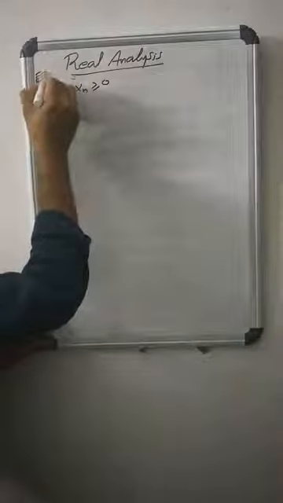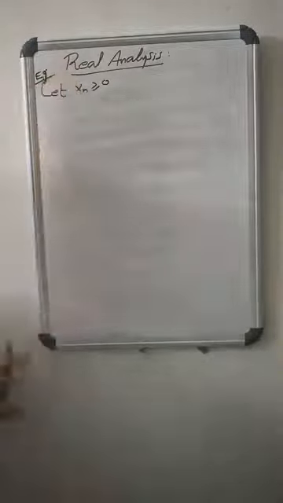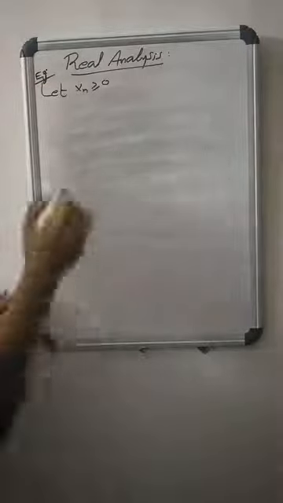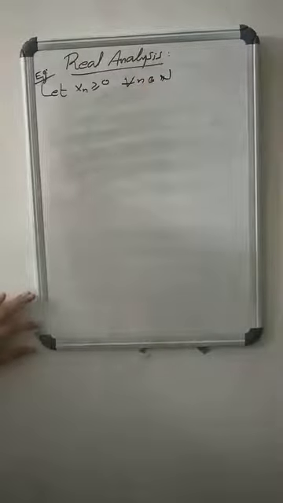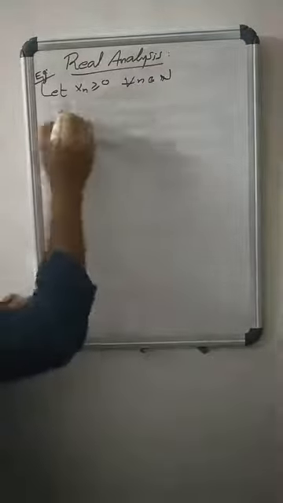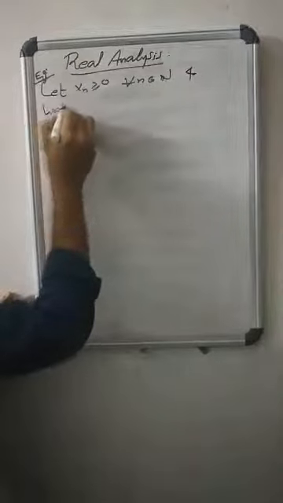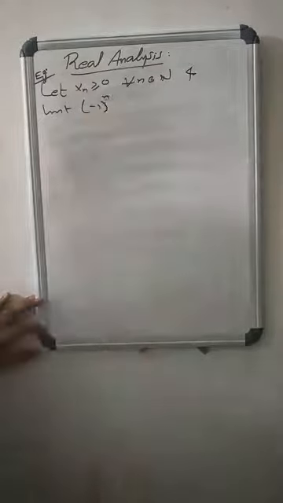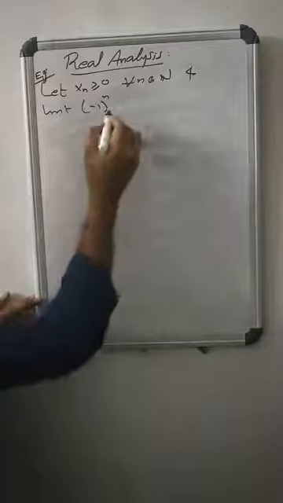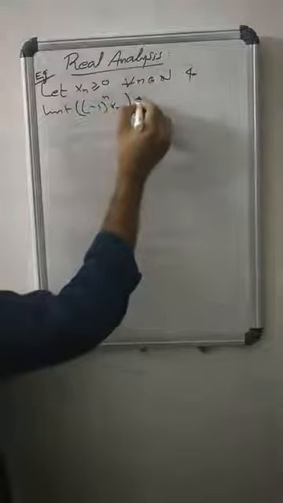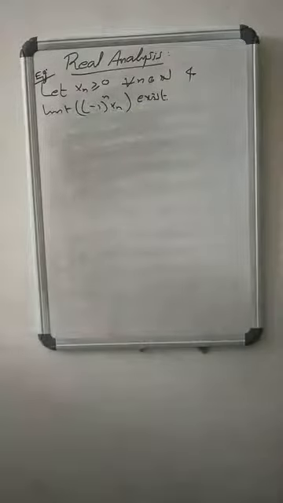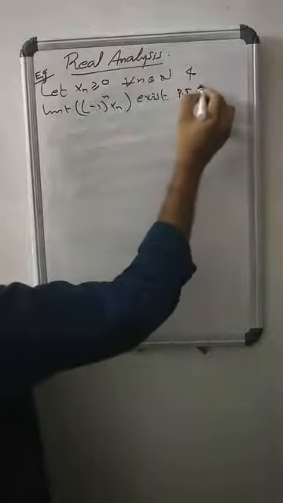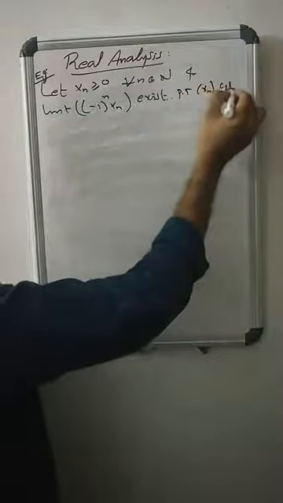Consider this example. Let x_n be greater than or equal to 0 for all n in N, and suppose the limit of (-1)^n x_n exists. Then prove that the sequence x_n converges.